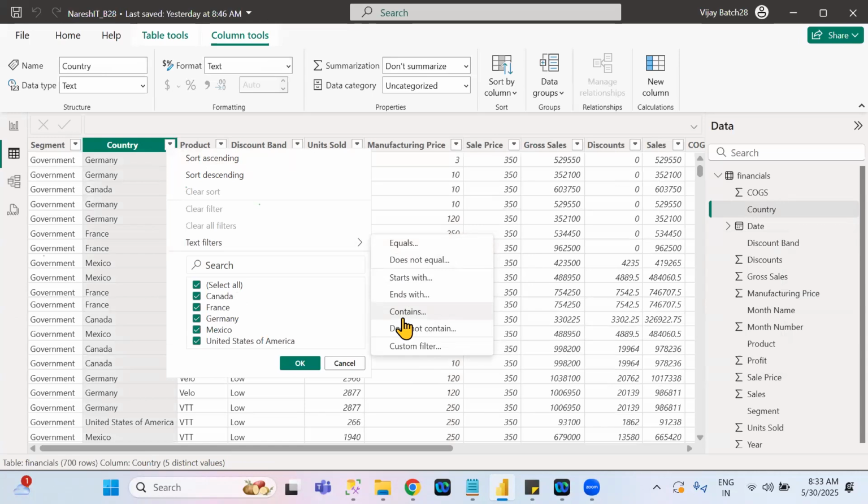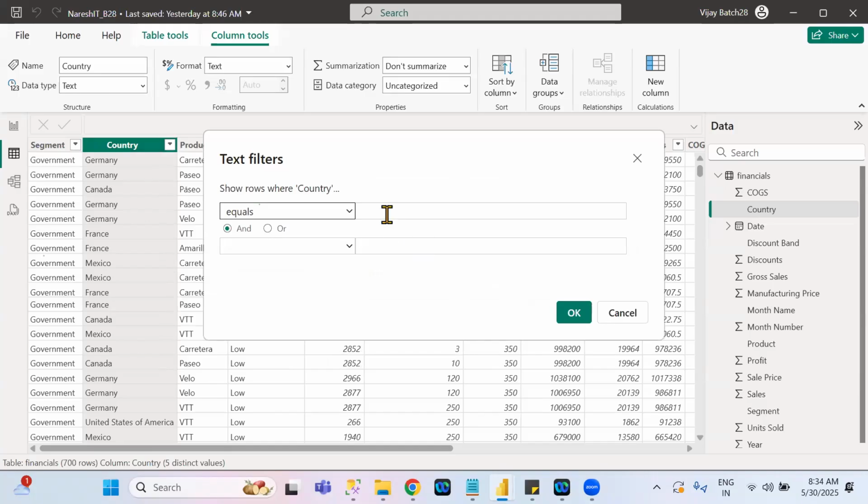Operators: equals operator, does not equal operator, begins with, ends with, and does not contain operators. Good. Does not equal means not equal to. Equals means equal. Begins with means only the first character. Ends with means the last character. Contains means that character is there anywhere. Understand or not? So suppose I'm using an operator called equals.